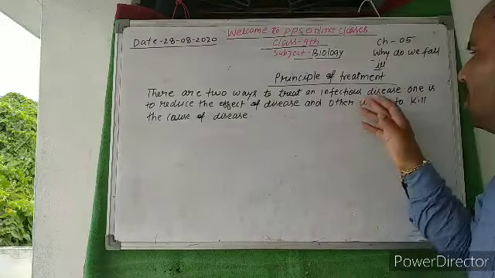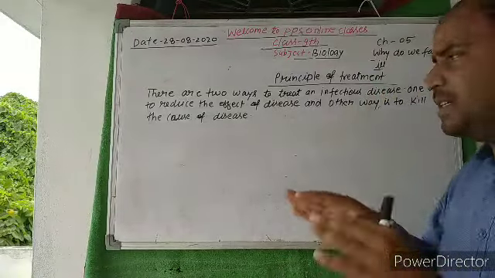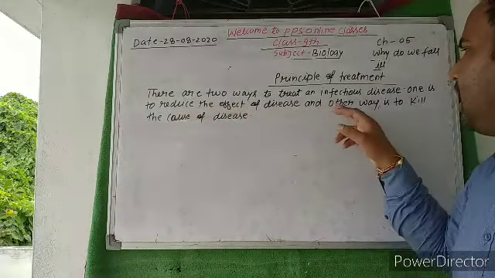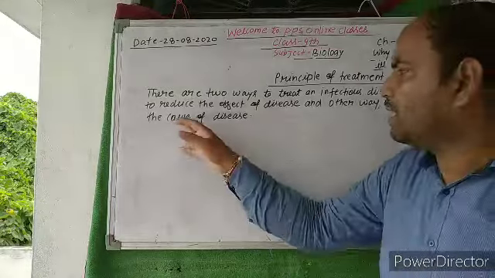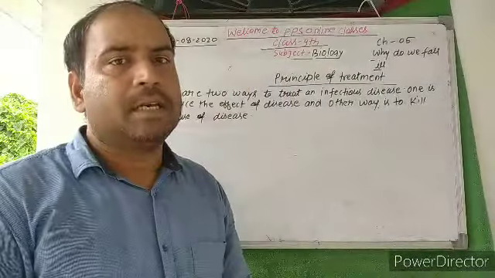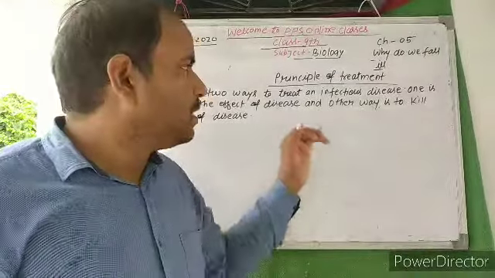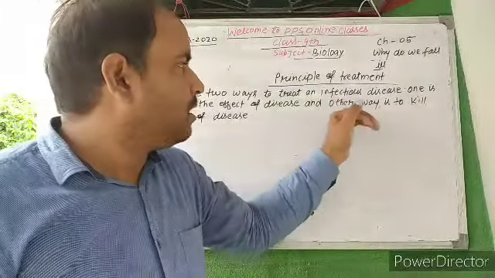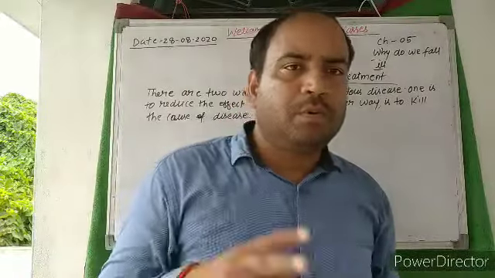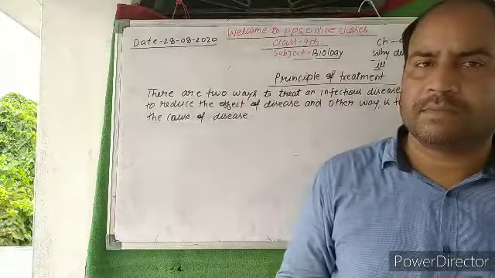So if you want to reduce the effect of a communicable disease, one way is to reduce the effect of the disease and the other is to kill the cause of the disease. First one is to reduce the effect of disease and the other way is to kill the cause of disease. So both ways are important.